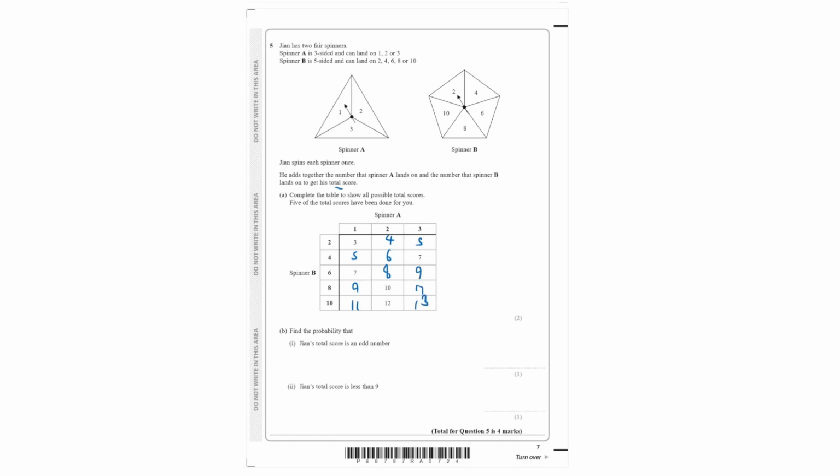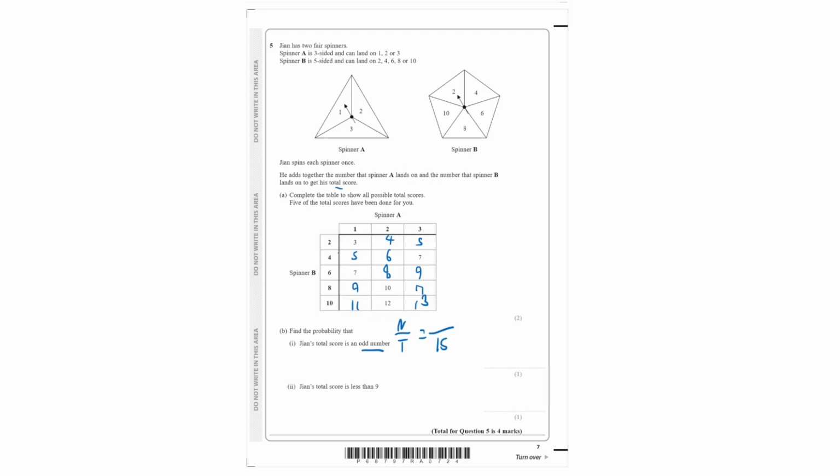Find the probability that Gian's total score is an odd number. So to find the probability, it's simply the number of times it occurs over the total. So we can see here that the total is simply 3 times 5, so that is 15. We know that the total number of times this can happen is 15 no matter what, since we have a table here of exactly 15 numbers.